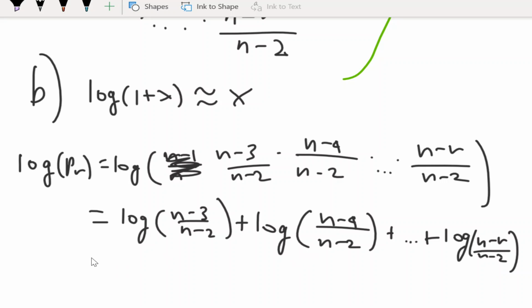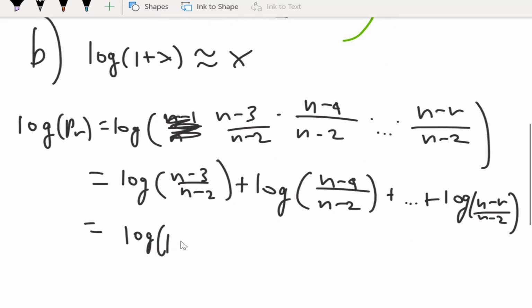Okay. So now we can do a little manipulation. We want to make it look like 1 plus x, right? So we can say n minus 3 over n minus 2 is equal to log of 1 minus 1 over n minus 2. So 1 would be n minus 2 over n minus 2, minus 1 over n minus 2. So n minus 2 minus 1, n minus 3, all over n minus 2. And then we can do the same for the rest.